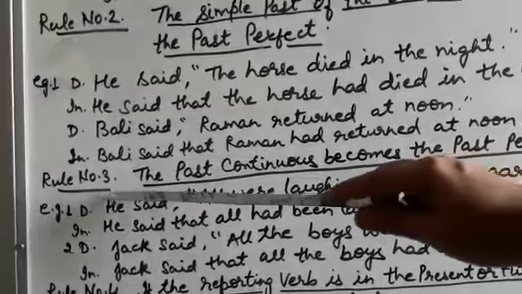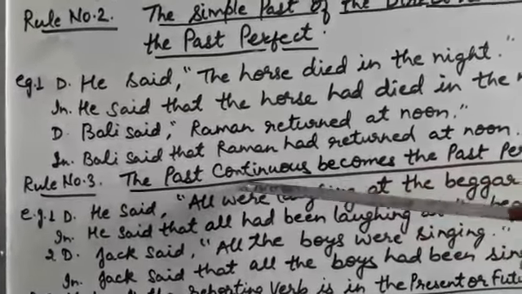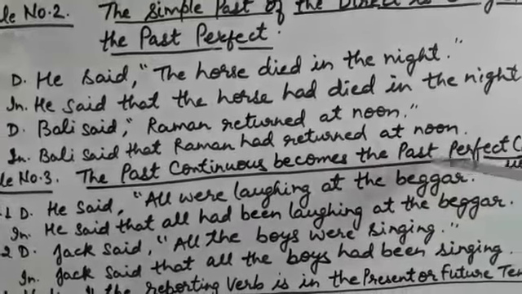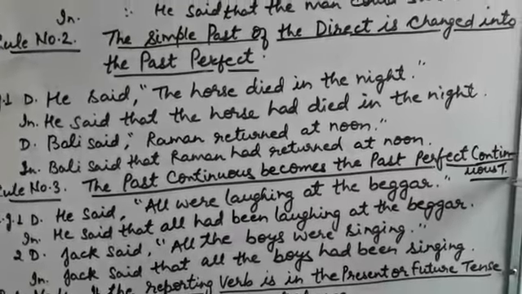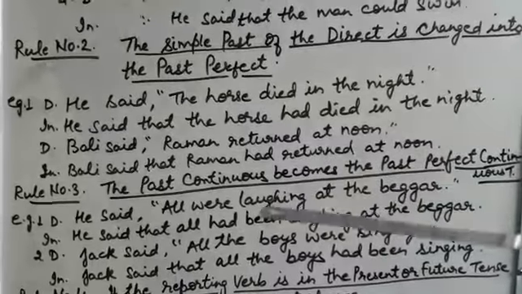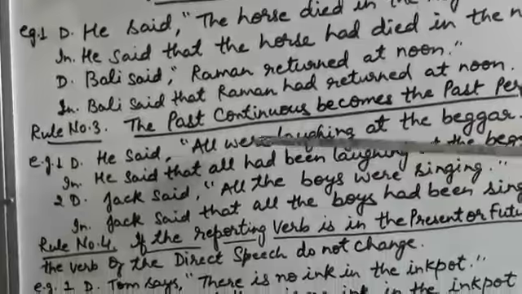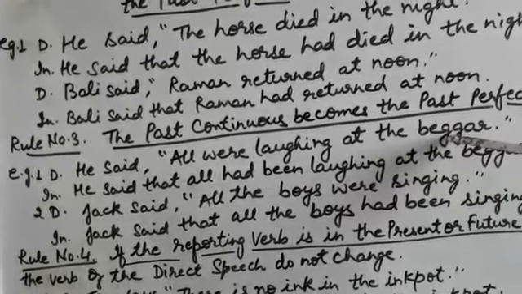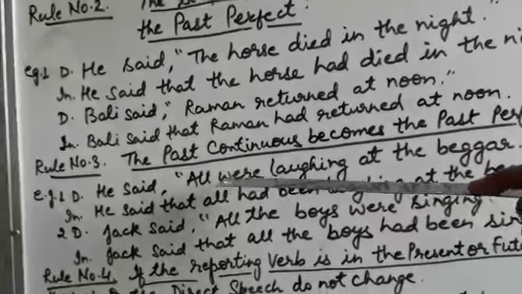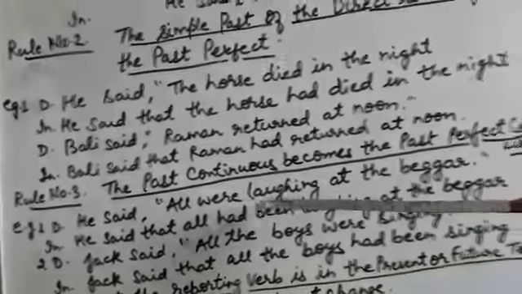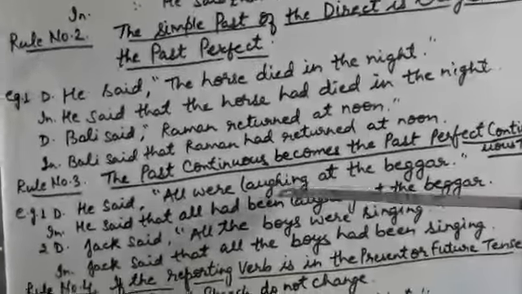Now rule number 3. The past continuous becomes the past perfect continuous tense. See the example, he said all were laughing at the beggar. Past continuous, were plus verb, first form of the verb and ing.